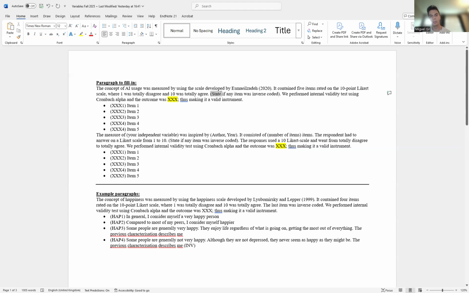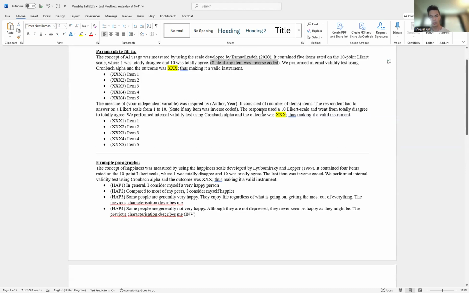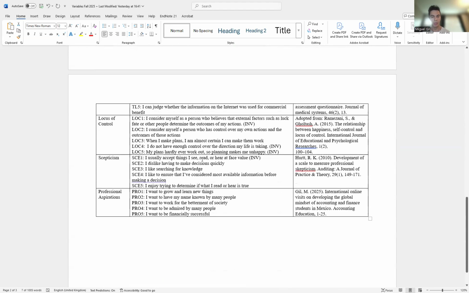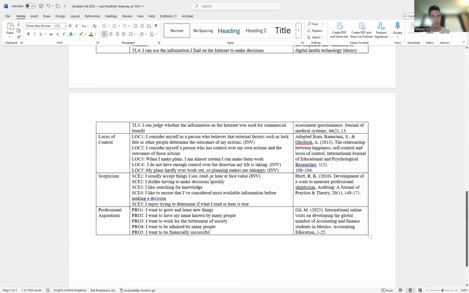Here, something very important. State if any item was inverse coded. Sometimes some variables are inverse coded. AI usage is not inverse coded. I will show you one example where something is inverse coded. For example, here in locus of control, question 2 is not inverse coded. Take a look at it: I consider myself as a person who has control over my own actions and the outcomes of those actions. If you answer 10, that means you have high locus of control. You like to control things. That's why it's not inverse. It is a normal question. If you answer high, it's because you have high locus of control.